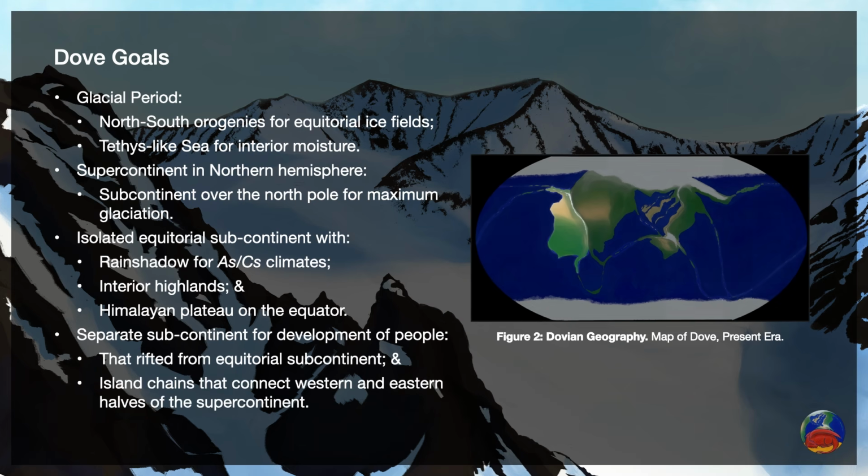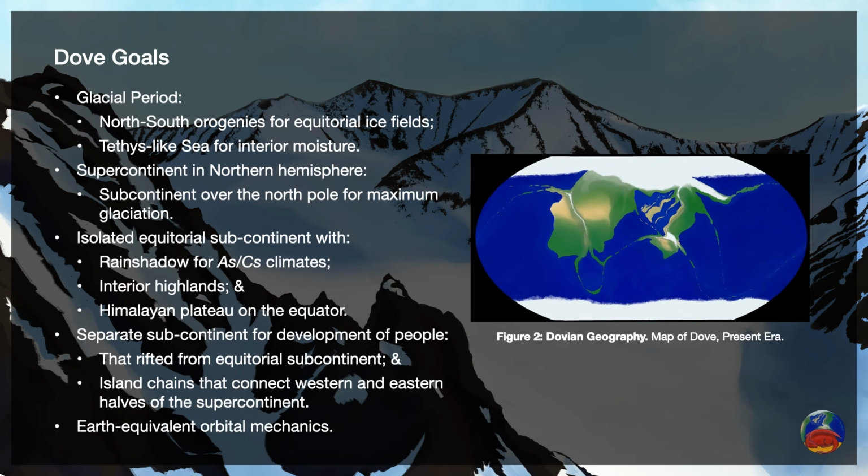A related characteristic was to have those expansive island chains that connect the western and eastern halves of the supercontinent, so people are able to migrate around. There's the island chain that connects the tropical Ionaean Peninsula to the western peninsula of Araucaria, and there are also island chains coming off of northern Alea that connect to northeastern Zalea, as well as sweeping across the southern hemisphere to connect to southeastern Araucaria.